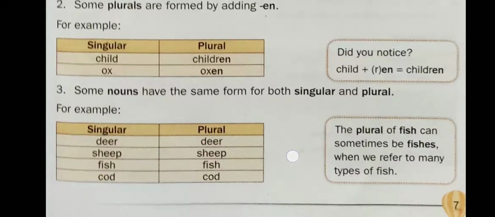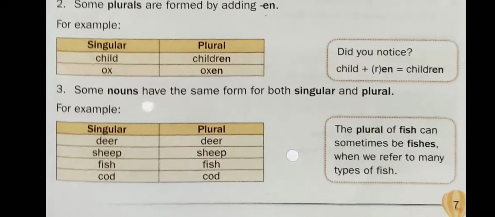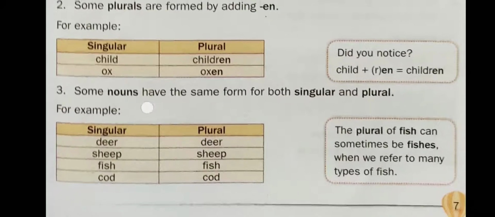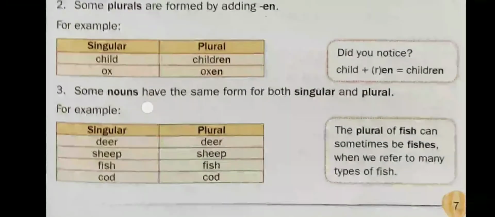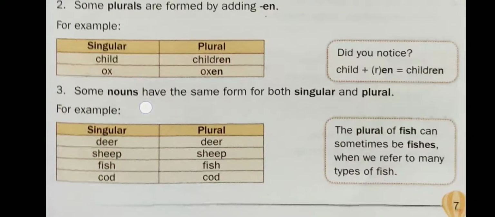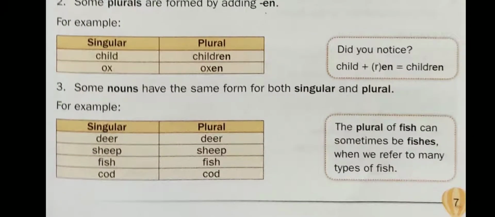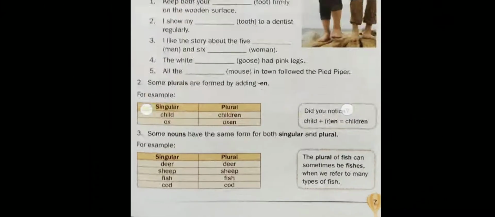But when we are talking about fish, it changes itself in its plural form to fishes when we refer to many types of fishes. Let's go to the next page, which starts with exercise number B.